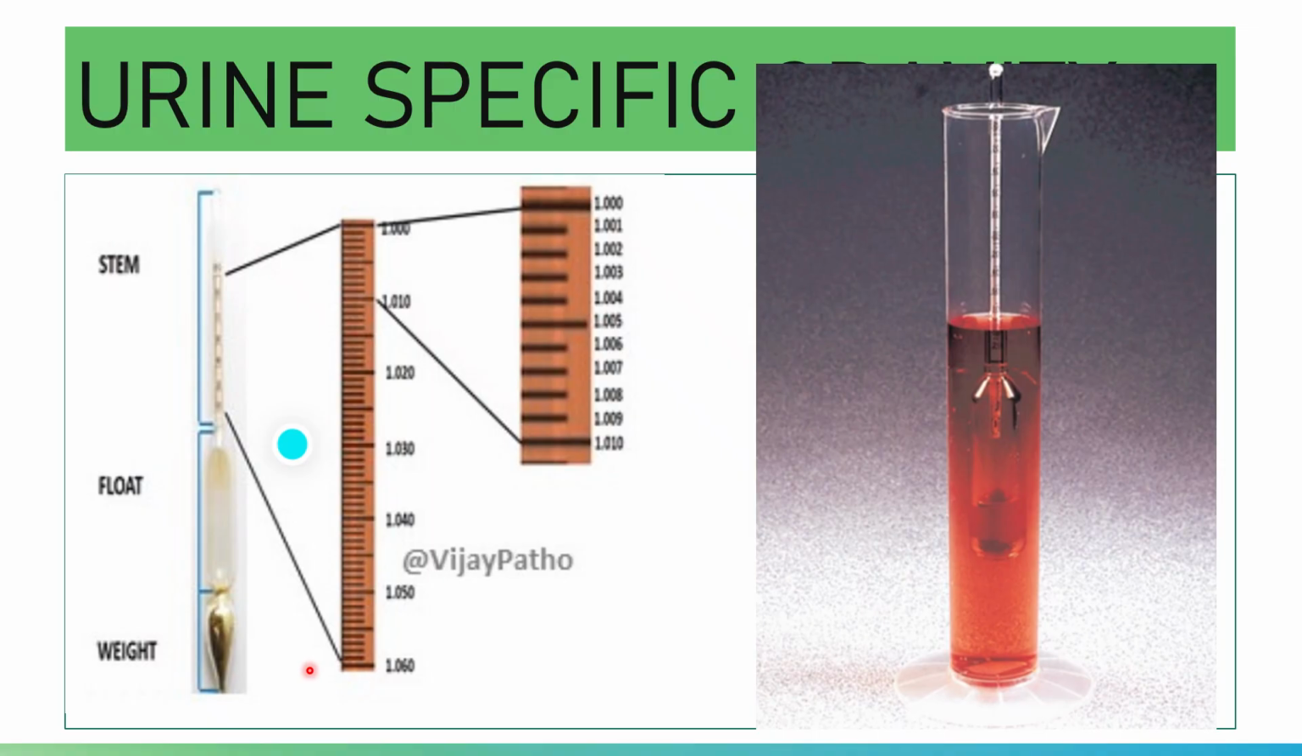When reading the urinometer, be sure that it is not touching the sides or the bottom of the cylinder. Avoid bubbles, because bubbles will obscure the meniscus. In reading, you read at the lower meniscus. That is for the urinometer.